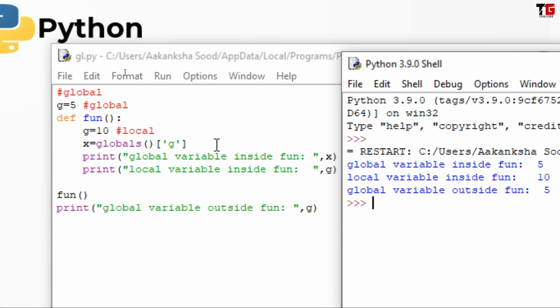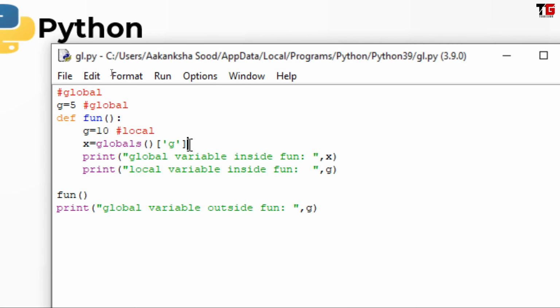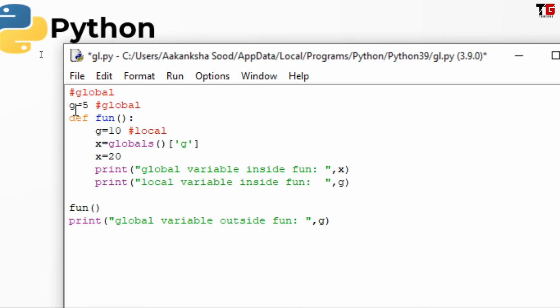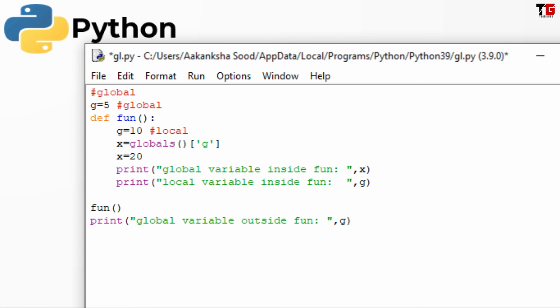Alright. Now our next requirement is we want to change this global variable value inside the function. Friends, if I write x equal to 20, will it change the value of global variable g? No. If you remember, I told you integers are immutable. If I write like this, it means now x will not have the value of global variable g, it will have the new value 20.